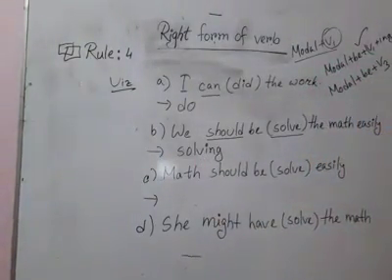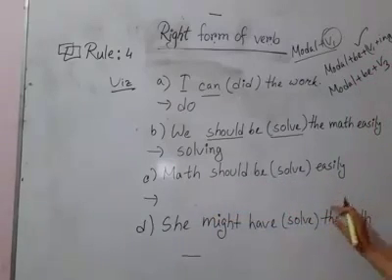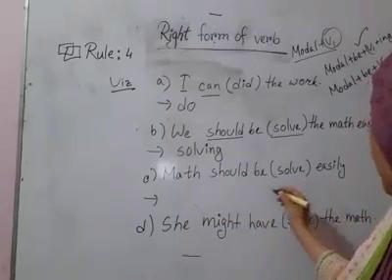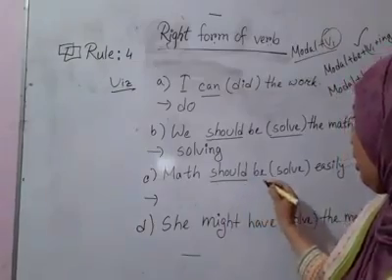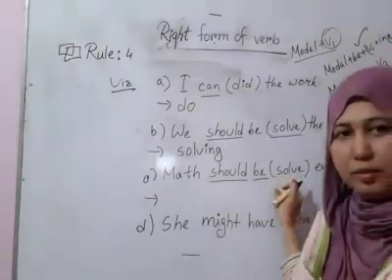So let's turn to the next one. Math should be solved easily. So you see here is also a modal and be, and next there is a verb.